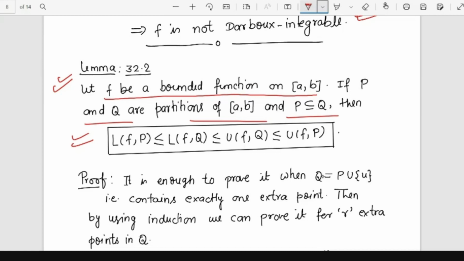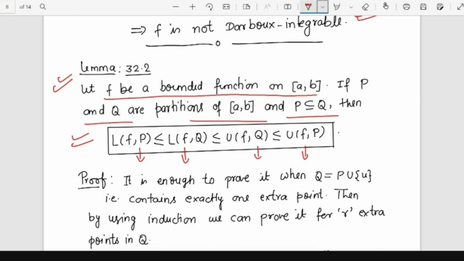Here Q contains more points. The lower sum corresponding to P will be less than or equal to the lower sum corresponding to Q. So the lower sum increases, because Q has more points. Again, the upper sum corresponding to Q is less than or equal to the upper sum corresponding to P. You have seen this result already via picture: what is the impact of new points on the lower sum and upper sum?